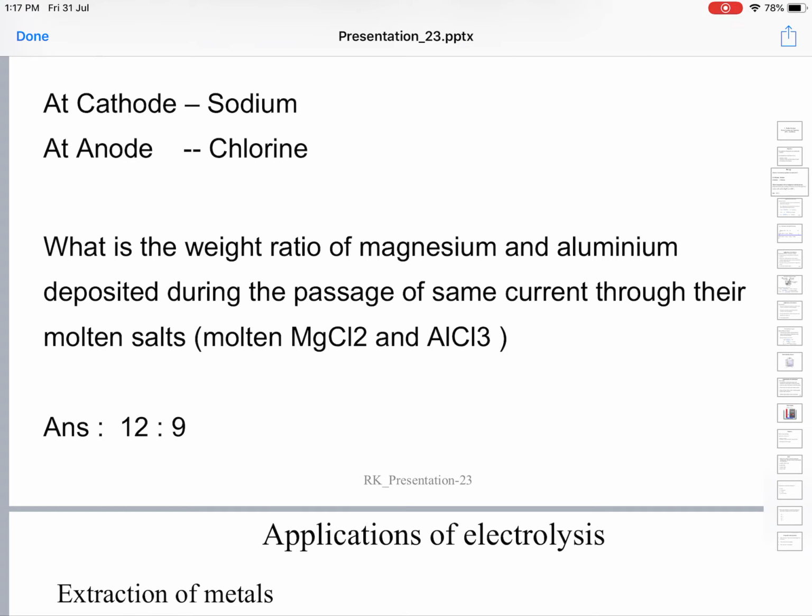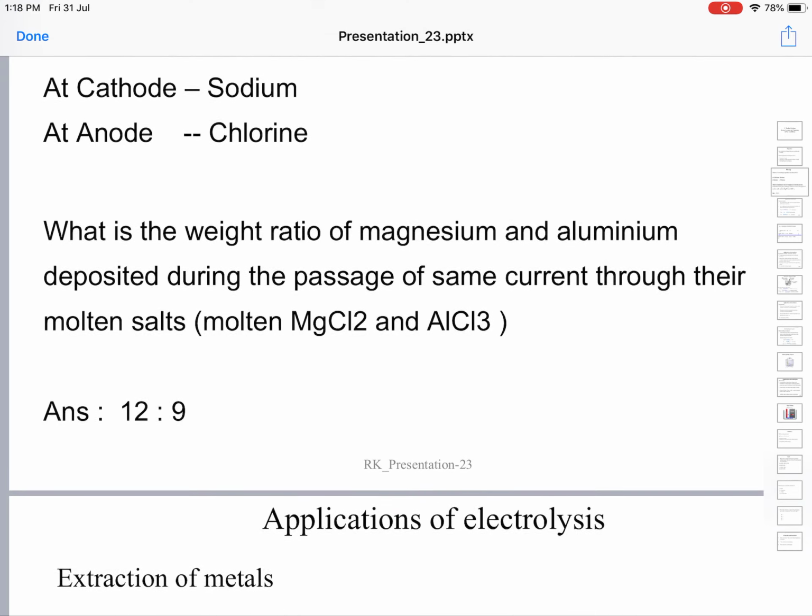When it moves to the anode, it loses or gives up this extra electron, turns into a chlorine atom, and two chlorine atoms combine to form a chlorine, Cl2, molecule. So chlorine gas is evolved at the anode.